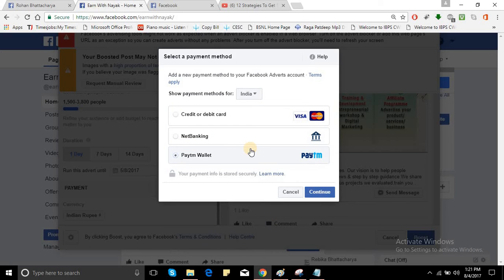When you use Paytm, the Paytm wallet is very much useful. Please use Paytm wallet.